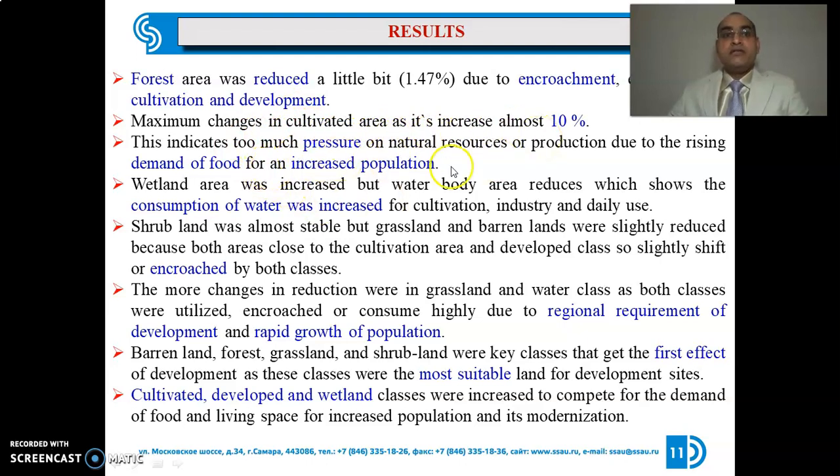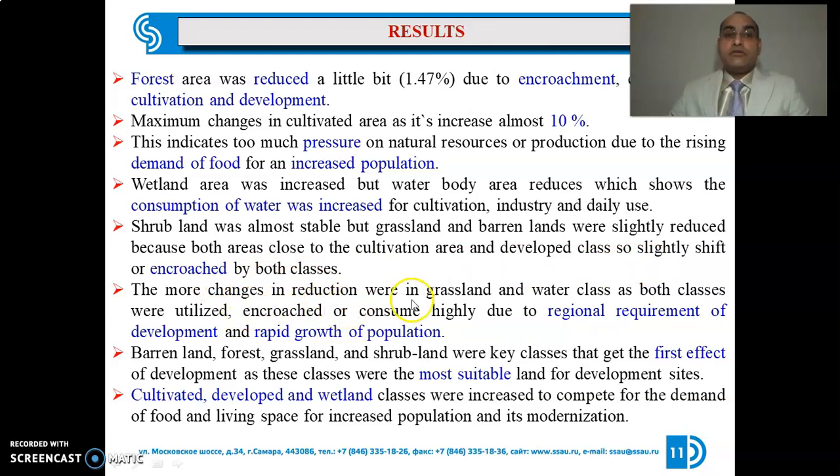This indicates too much pressure on natural resources and over production due to the rising demand of food for an increased population. Wetland area was increased but water body area reduced, which showed the consumption of water was increased for cultivation, industry and daily use. Shrubland was almost stable, but grassland and barren land were slightly reduced because both areas are close to the cultivation area and developed class, so they were slightly shifted or encroached by both classes.